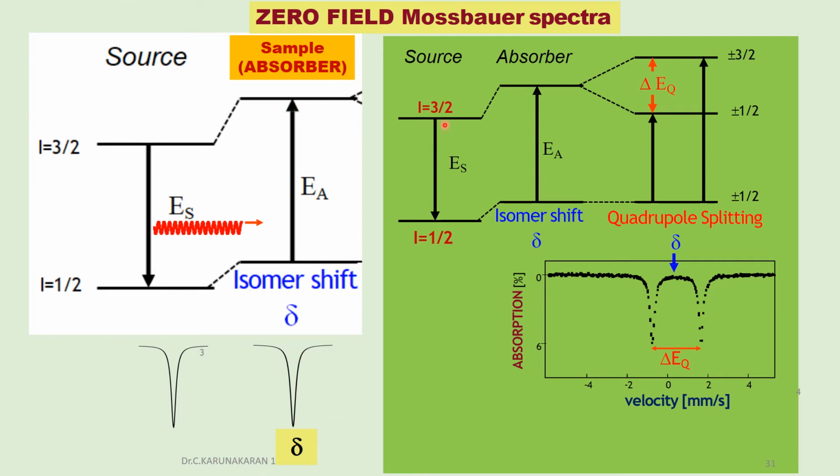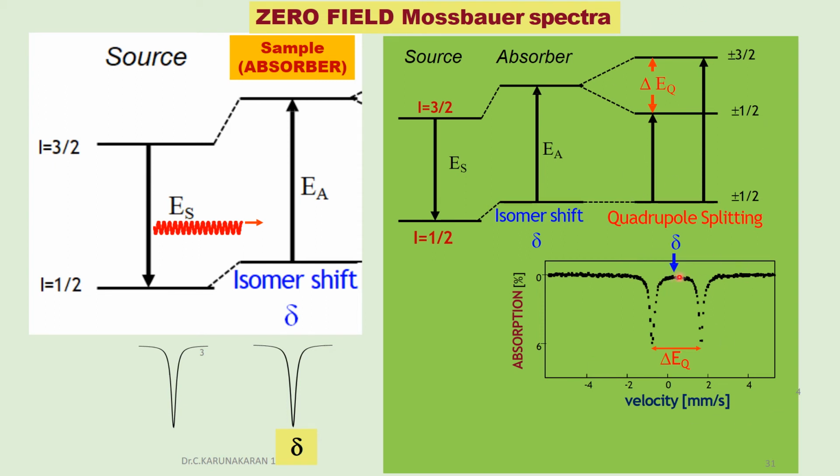Due to quadrupole splitting, in the presence of an asymmetrical electronic environment, an asymmetric electric field gradient, the excited nuclear level splits into two levels. Therefore, here only one peak is obtained, one transition, one peak. Here there are two transitions, therefore there are two peaks.